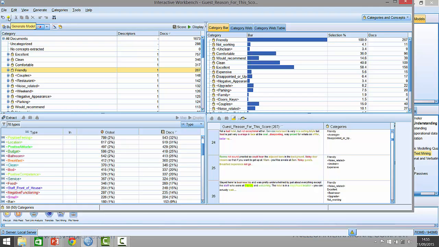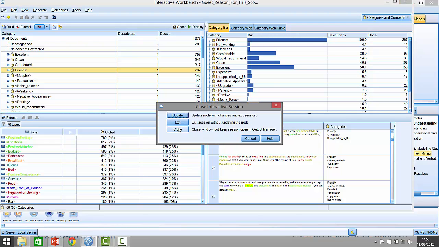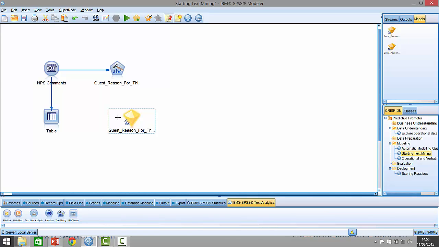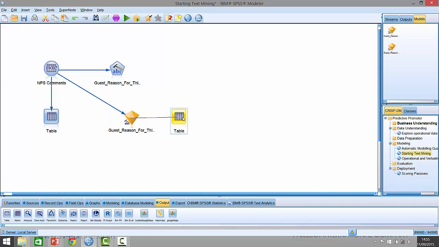If I click on this little button up here and say generate model, so far you've seen me generating models for a predictive analysis purpose. So things like C5 or logistic regression or predictive model. Here we're not really trying to predict an outcome. Here we're trying to classify the data. And if I attach a table node to the edge of this model and run it, you'll be able to see what new data this creates.